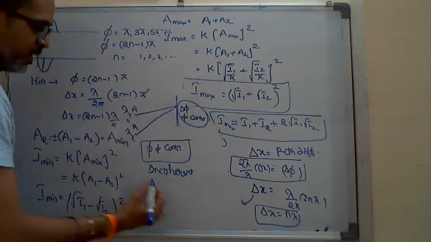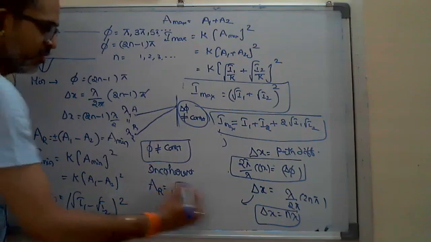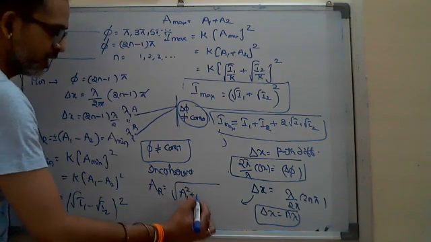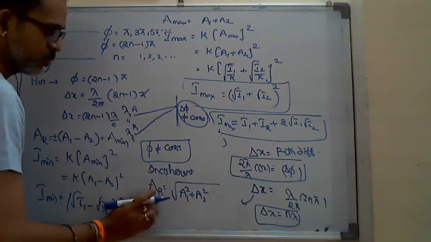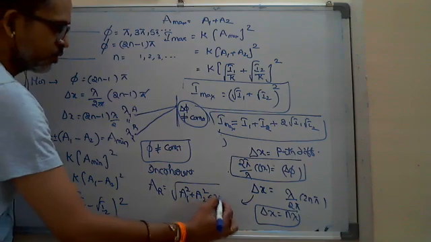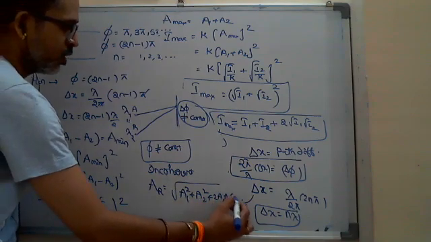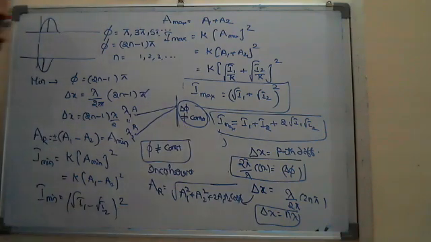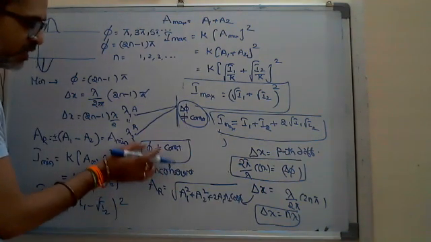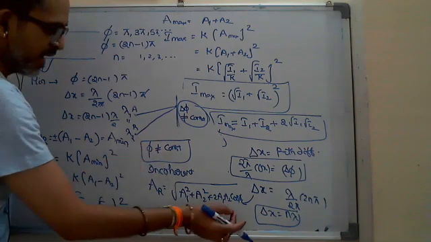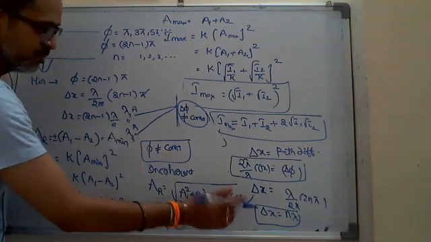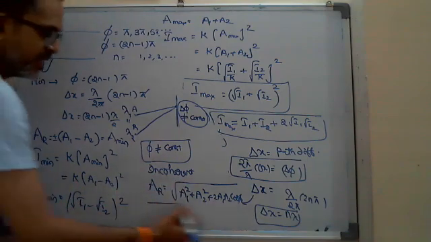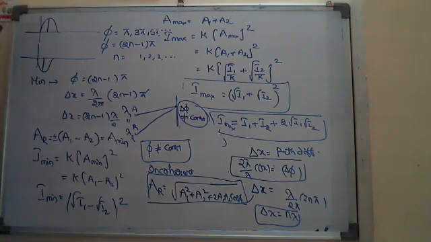Incoherent sources mean the disadvantage is that if you are not able to identify the phase difference, then you can't write the resultant amplitude, which is a vector. If there is some phase difference between the two waves, the resultant amplitude, like we write using the parallelogram law of vectors, is a1 square plus a2 square plus 2a1 a2 cos of the phase difference. Here the problem is I am unable to identify that phase difference, I take it as some unknown value, and the resultant amplitude I can't identify.